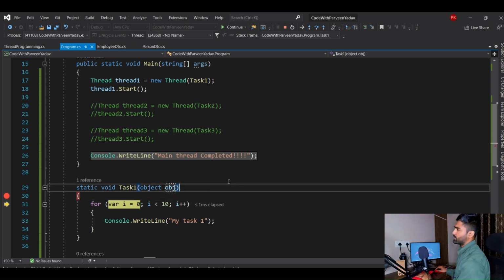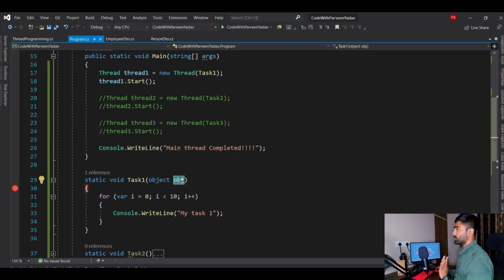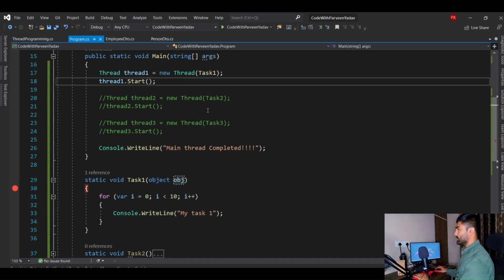For sure it would be null because I have added the parameter over here. I'm asking for a parameter, but I'm not assigning any argument. Now remember, there's a difference between parameter and argument. A parameter is just a name, and an argument is the value that we assign. So where do we pass the argument? Can we assign it here?